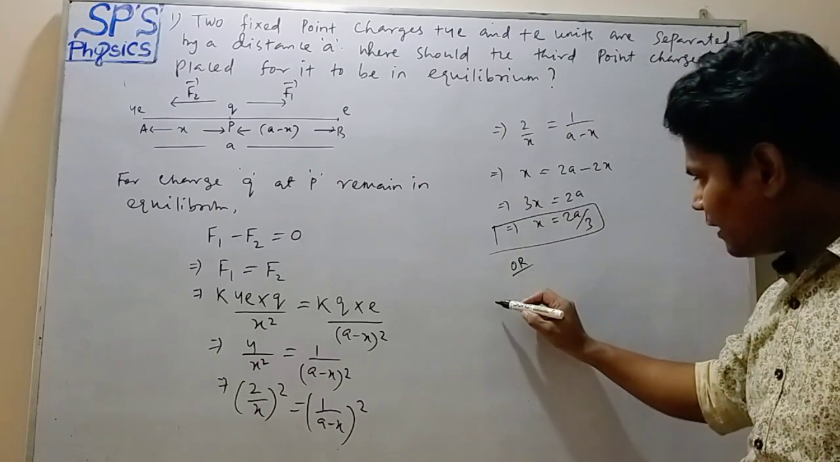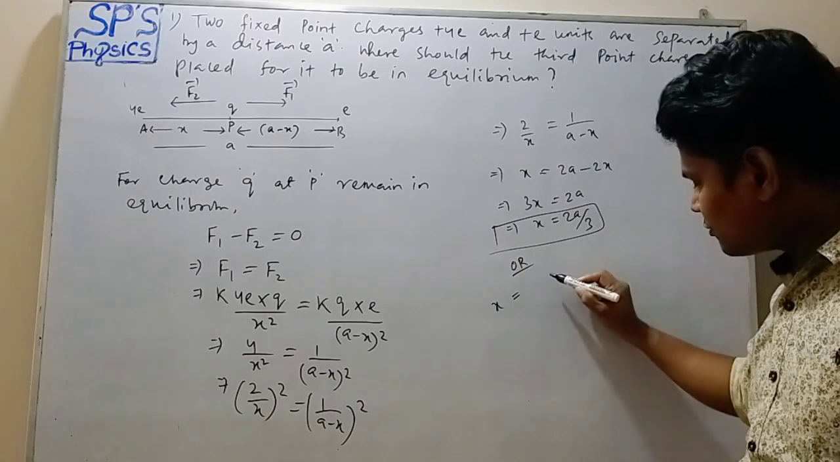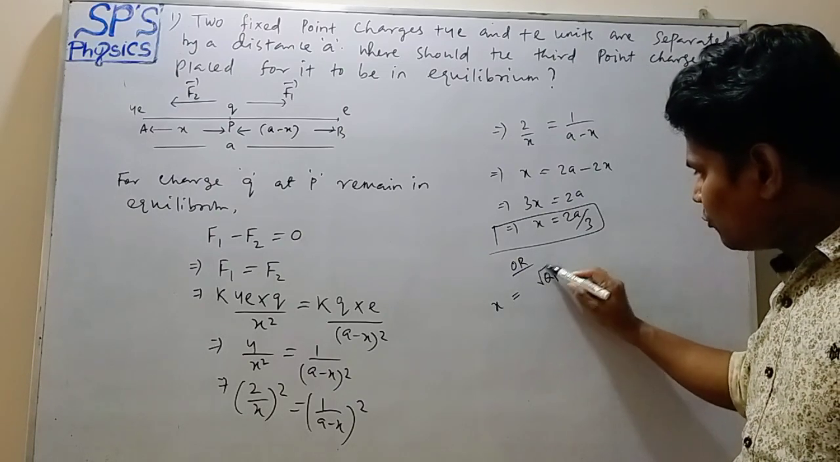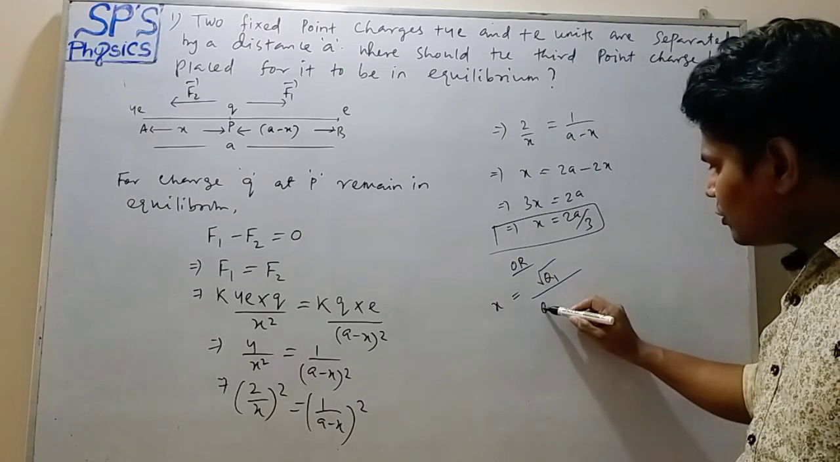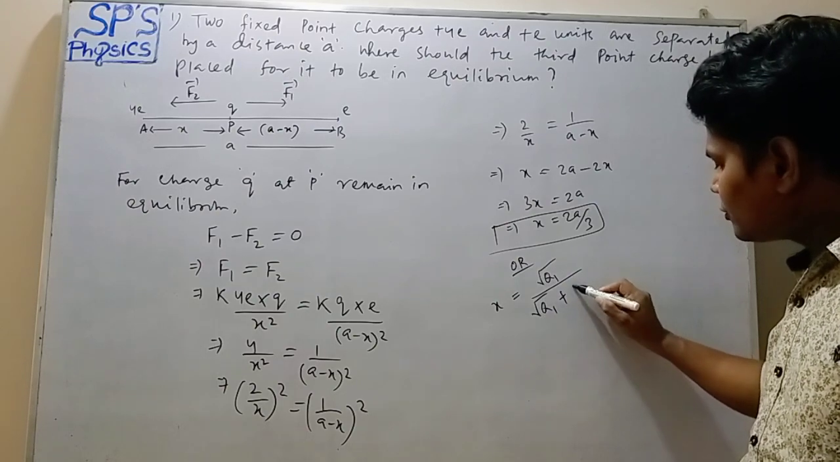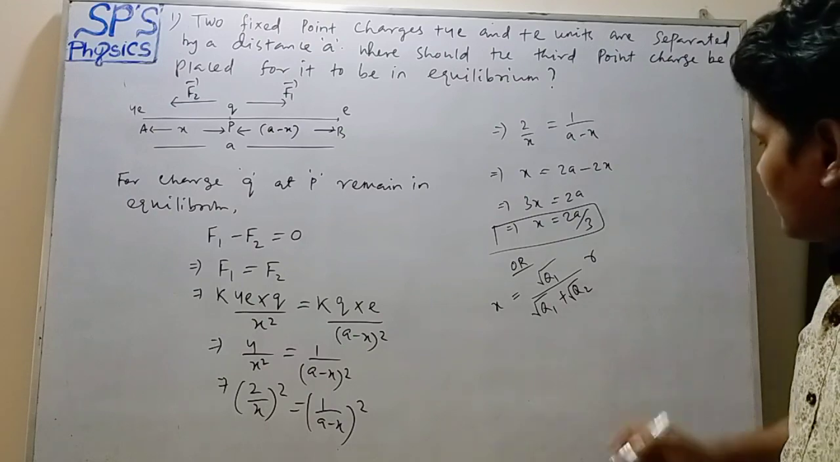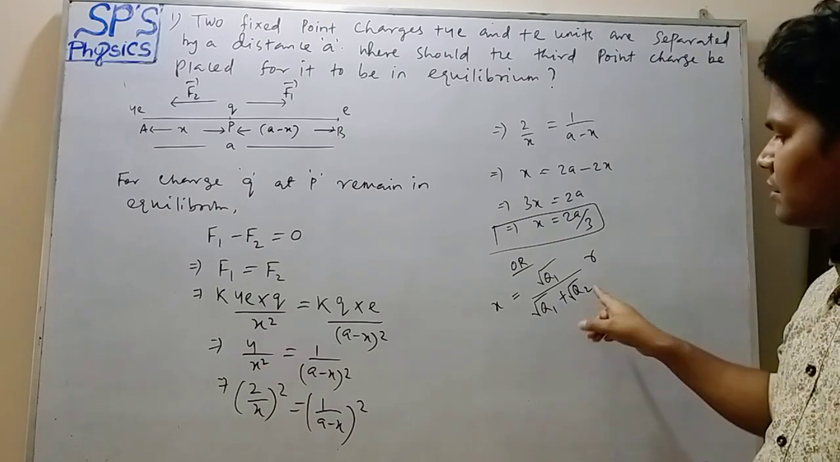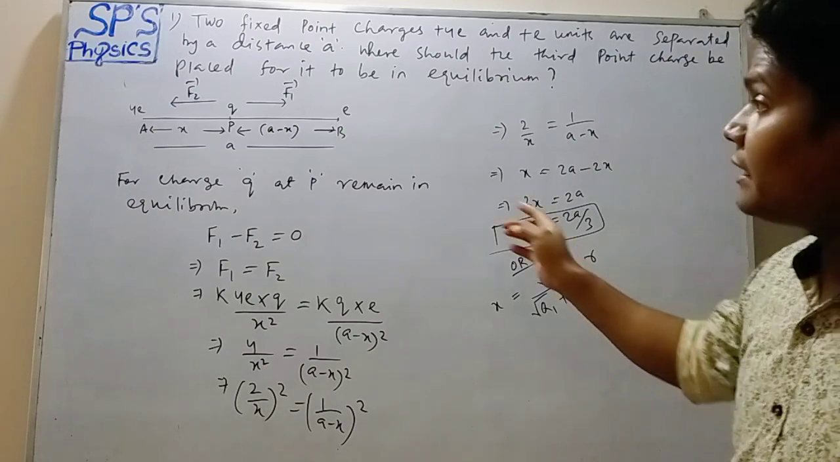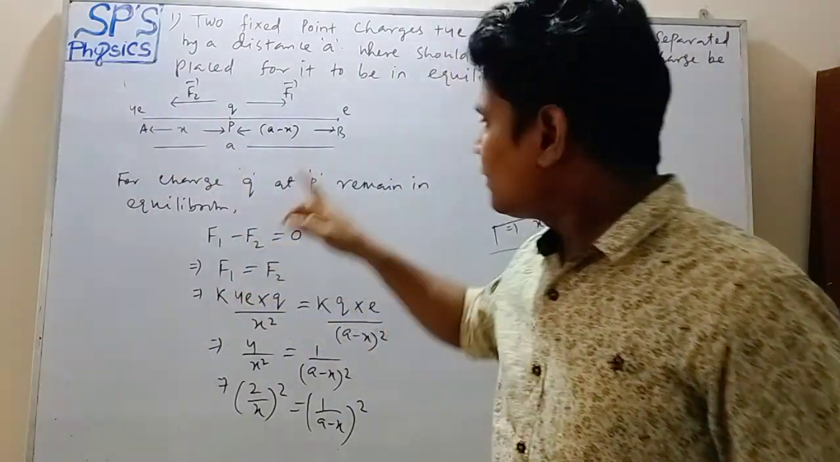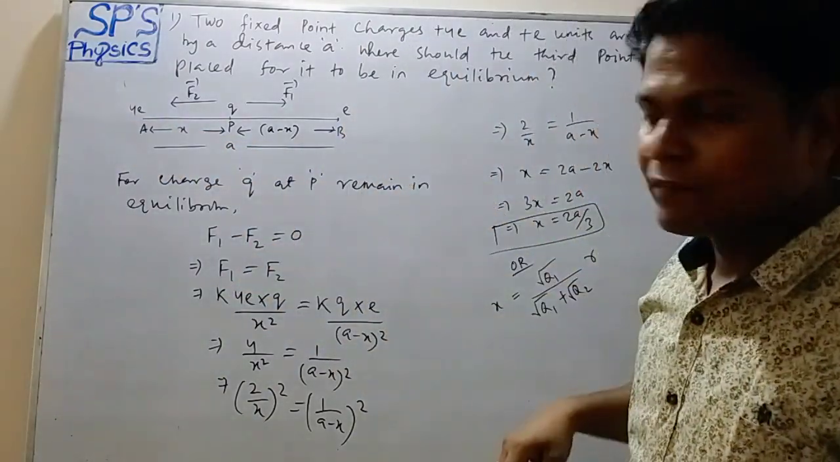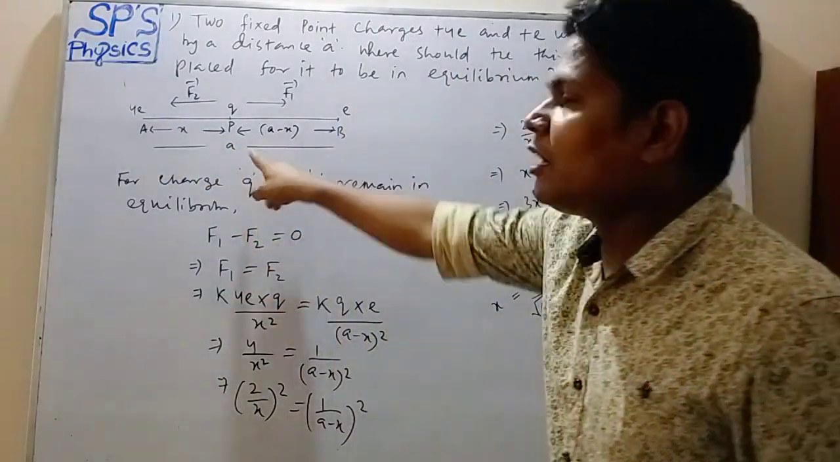So that formula is x equals root q1 upon root q1 plus root q2 into r. R is the distance between charges q1 and q2. Here q1 is how much? 4e. q2 is how much? e. And the distance r equals how much? a.